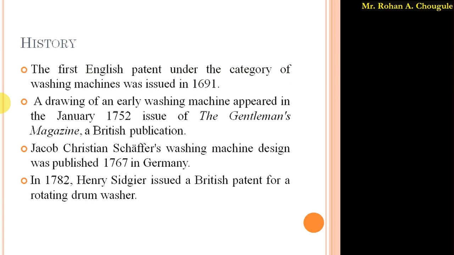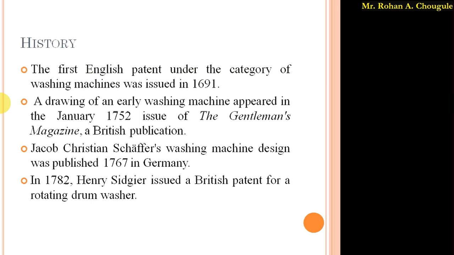Then in 1752 the design or drawing of an early washing machine was published in the Gentleman's Magazine, which is a British publication. After that, Jacob Christian Schaeffer's washing machine design was published in 1767 in Germany.